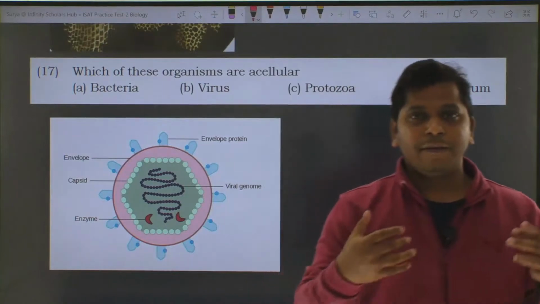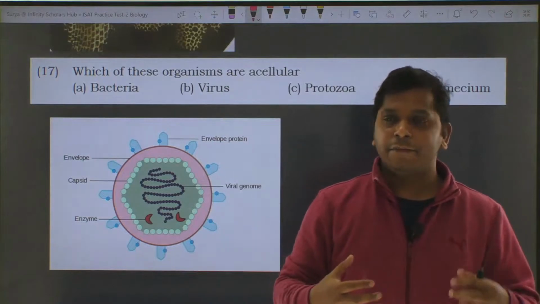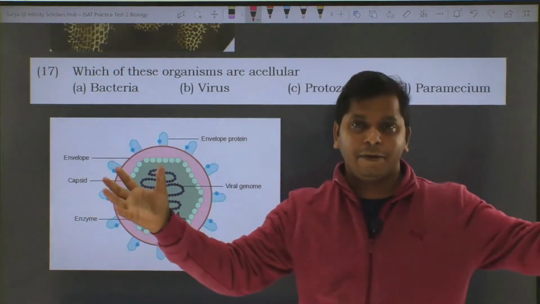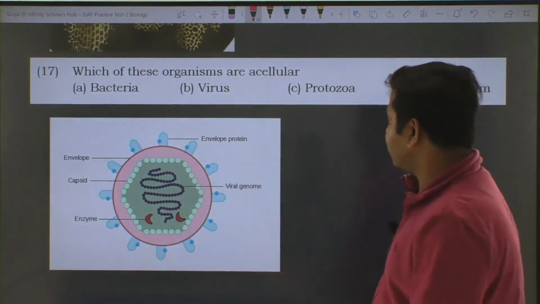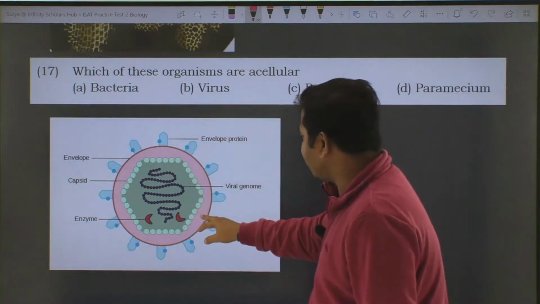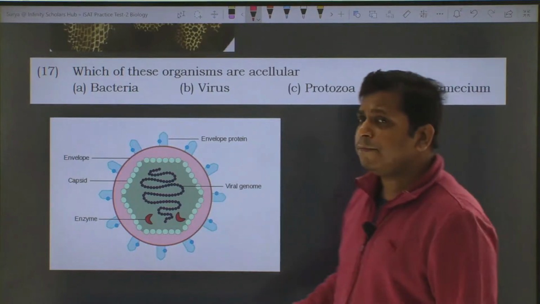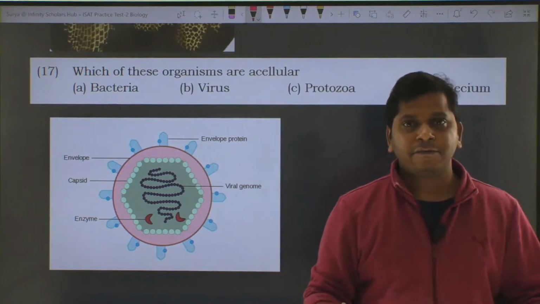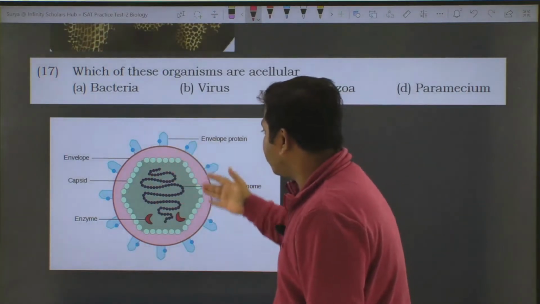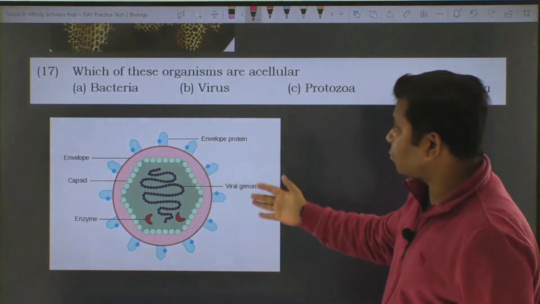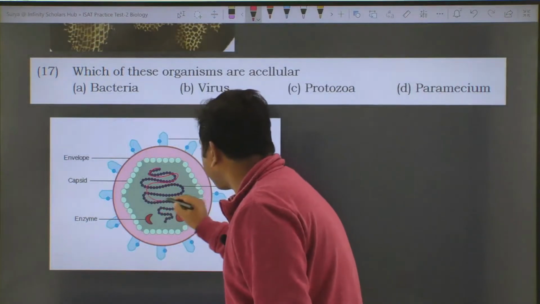In eukaryotes, we have a defined nucleus where our nuclear material is enclosed within the nuclear membrane. In bacteria there is no nuclear membrane, so they are called prokaryotic cells, but still they are cell based organisms. Viruses, as you can see in the picture here, do not have a cell based structure. They do not have cytoplasm or cell organelles, so they do not have any cellular structure at all. What they have is a nucleic acid present at the core, at the center.